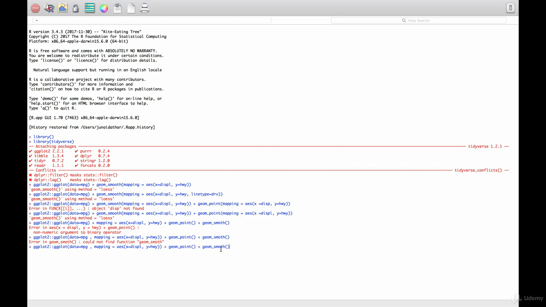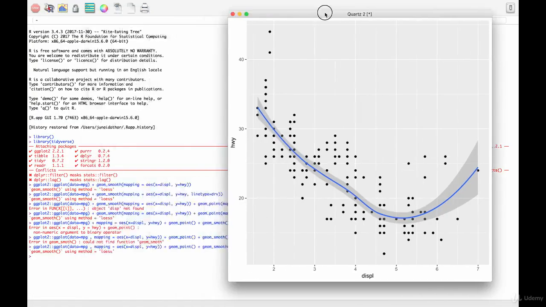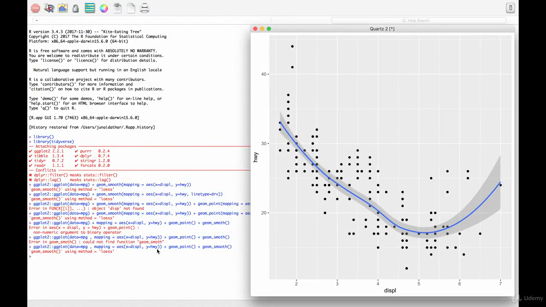Geom smooth. And there you have it. This gives you the same functionality as the previous code, except it's a lot more concise and condensed. So I'd recommend using this version, this syntax, because it's easier to maintain and easier to use going forward.